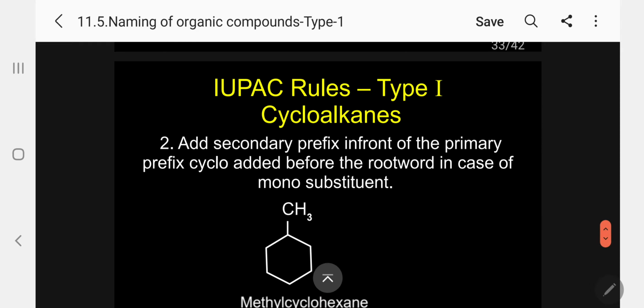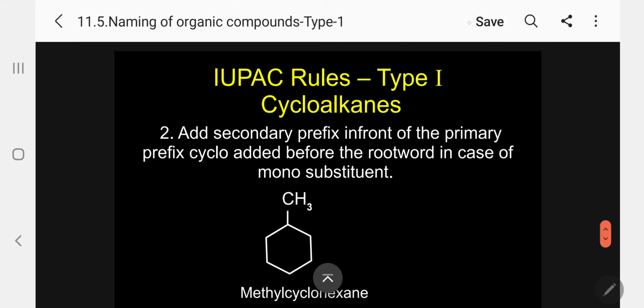Now, for cyclic compounds, we have to follow some rules. Please follow. That is, add the secondary prefix in front of the primary prefix. What is primary? Cyclo. So the secondary prefix, whatever it is, in front of cyclo, we have to add before the root word in case of mono.